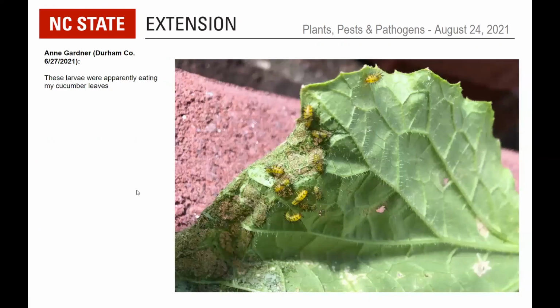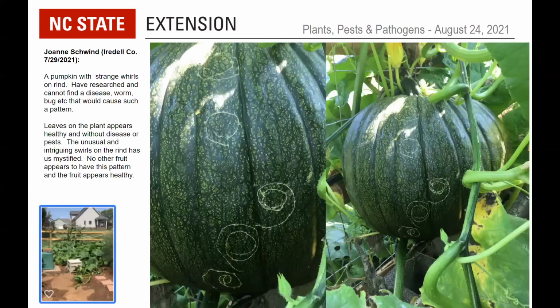Okay, next one. Oh, interesting. So these larvae were apparently eating my cucumber leaves. I will address this in a second, but just everybody take a picture in your mind of these little yellow spiky larvae doing a lot of damage, or some damage, to these leaves on the cucumber. Note the host as well. So it's a cucurbit. And I'm going to add that to this one.